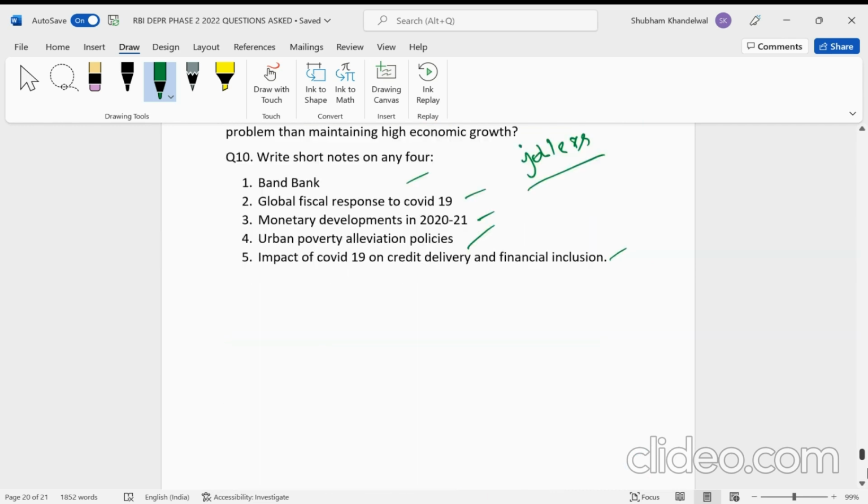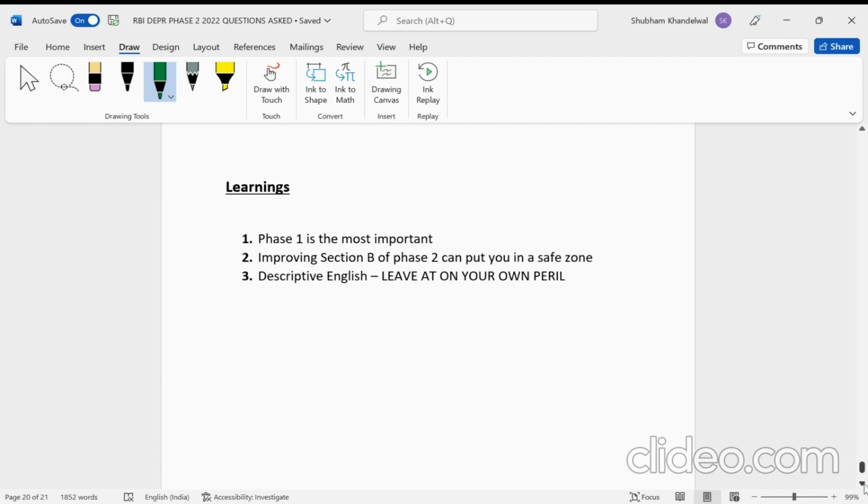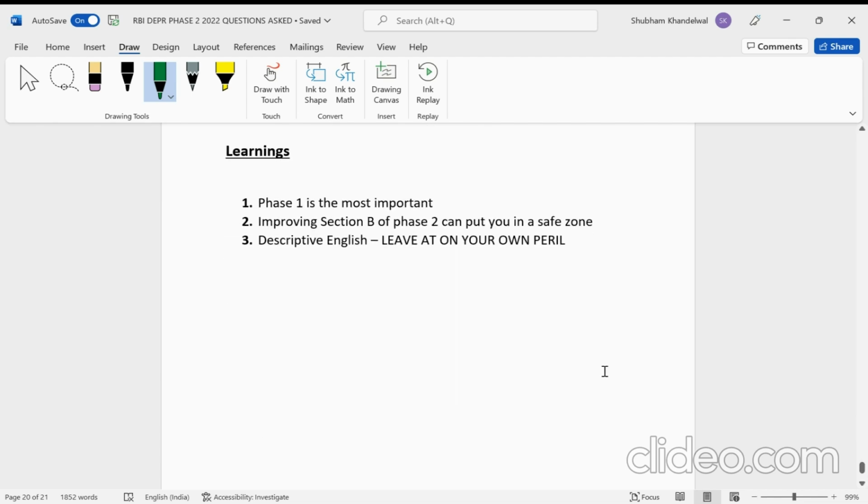So now let us just look at the learnings that we can take from this year's phase 2. So guys, if you look at this year's phase 1, it was very unconventional, I would say. I would not say that it was difficult. It was unconventional, because they asked questions from finance. A question on CAPM was asked, which was really unexpected. No question was asked from growth theories.